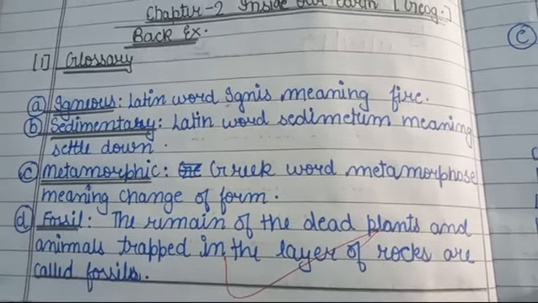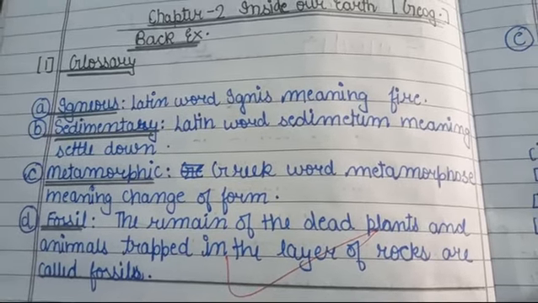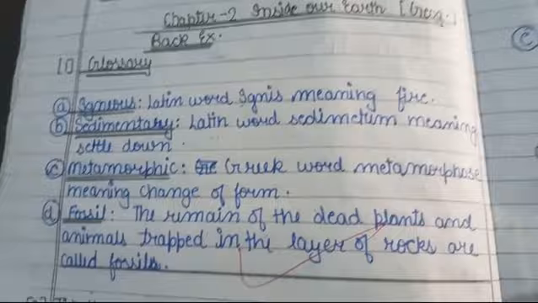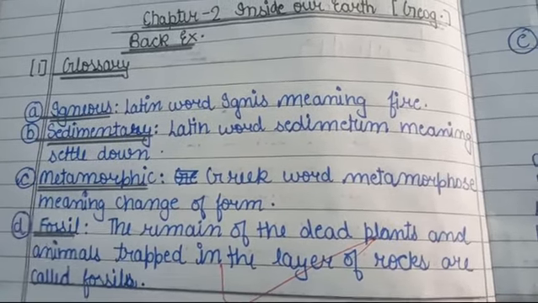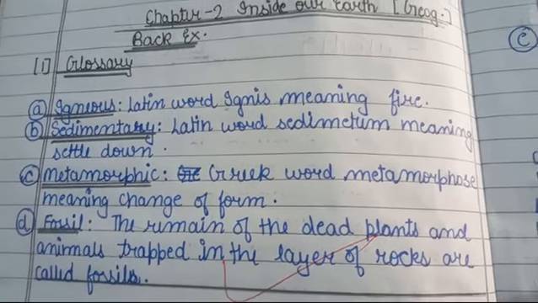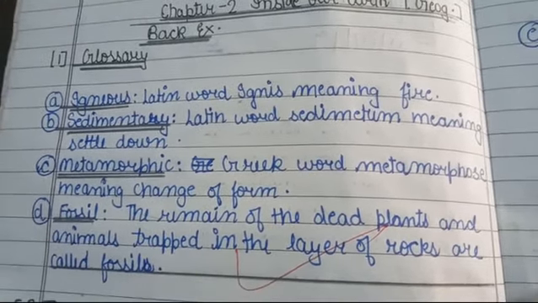Igneous rocks are those kinds of rocks in which the elements of fire are found. Now sedimentary, from the Latin word sedimentum, meaning settle down, like the rocks which easily settle down and have the particles of settling down in nature,